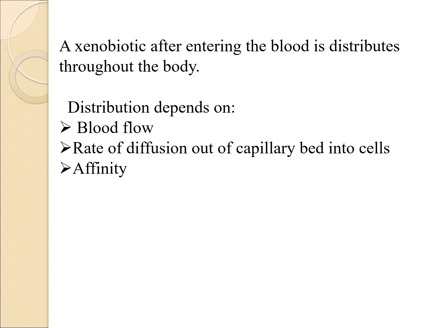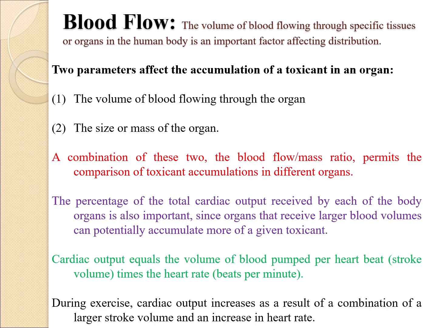Blood flow. The volume of blood flowing through specific tissues or organs in the human body is an important factor affecting distribution. 2 parameters affect the accumulation of a toxicant in an organ. Firstly, the volume of blood flowing through the organ. Secondly, the size or mass of the organ. A combination of these two, the blood flow-mass ratio, permits the comparison of toxicant accumulations in different organs.